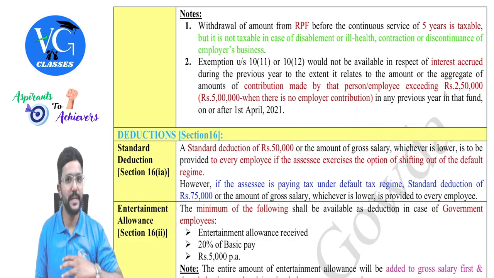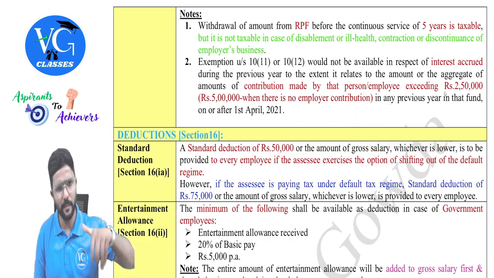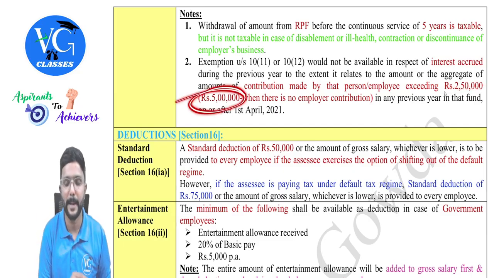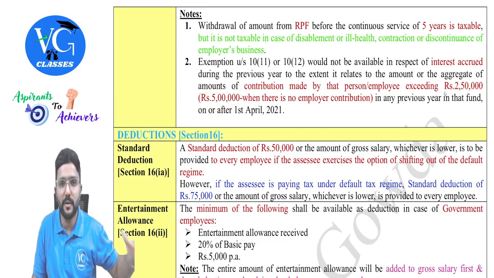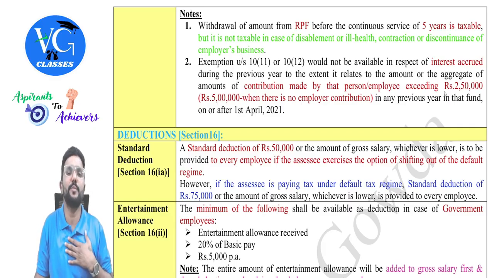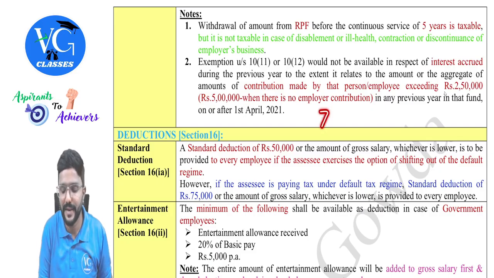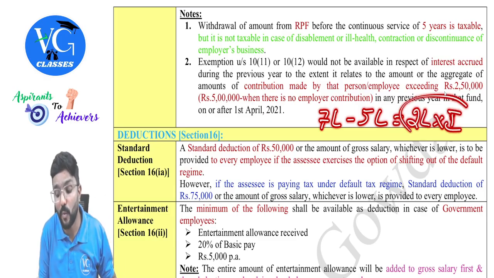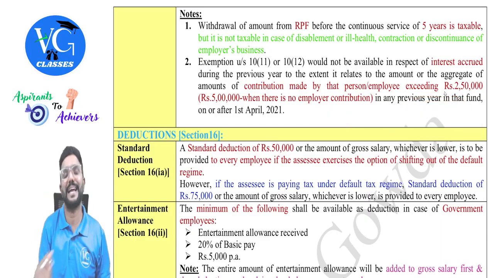But if there is no employer contribution, but only the employee is contributing, in that case, instead of 2,50,000, they are giving double of it, which is 5 lakh. Assume only I am contributing to my provident fund, which is, assume, 7 lakh. How much is in excess of 5 lakh? 2 lakh. On this 2 lakh, whatever income is earned, that will be taxable.